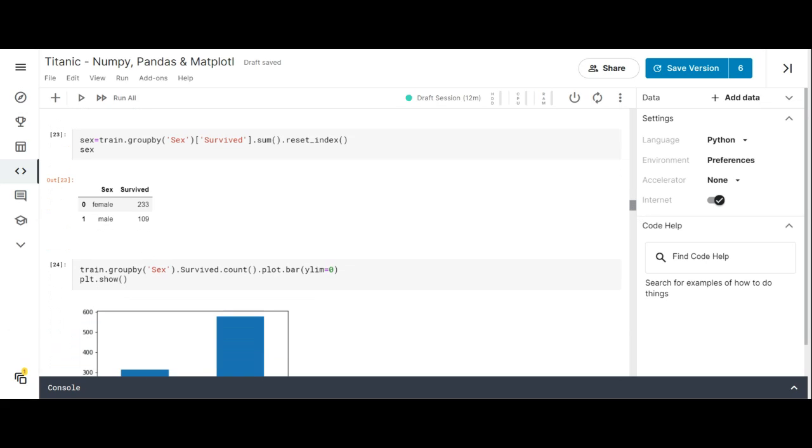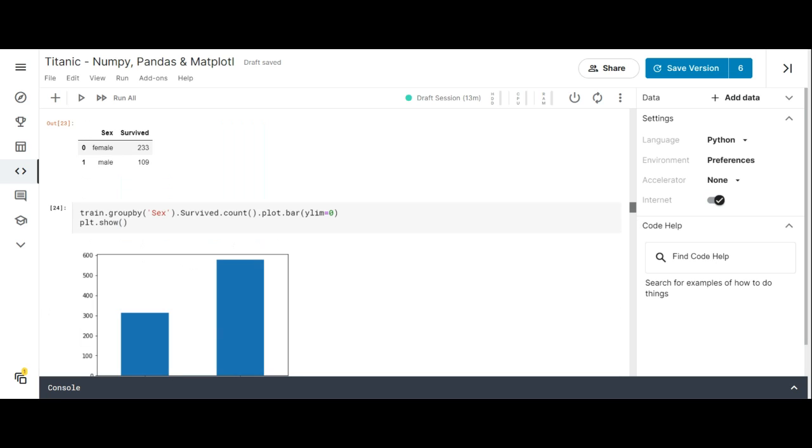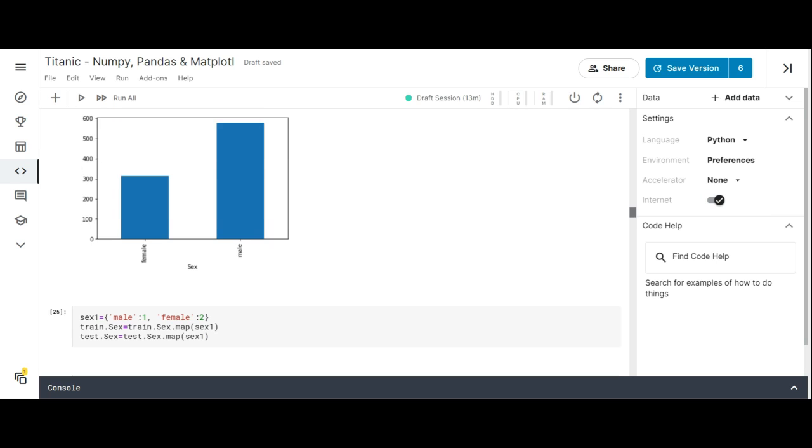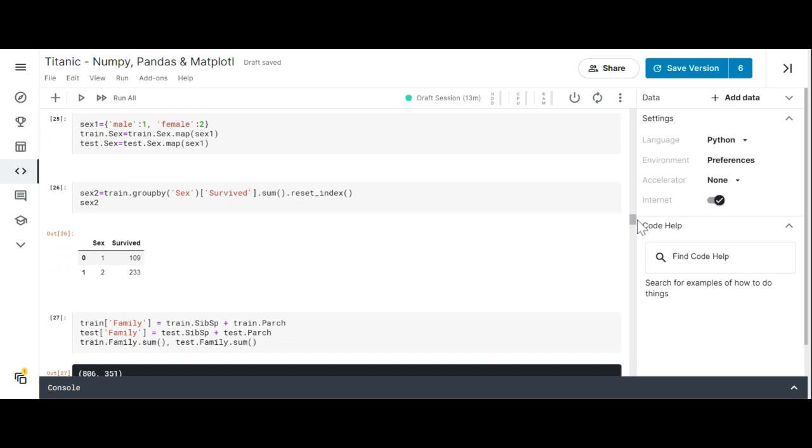Now we wanted to check who was male and who was female, and we put that on a graph as well. There were more males than females, but more females survived than males. So we mapped the sex. When we map the sex, we can see that it's a number, and that's what the model wants to see. The model wants to see a number.